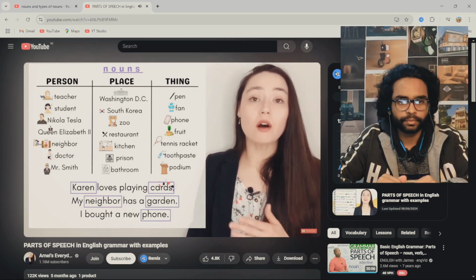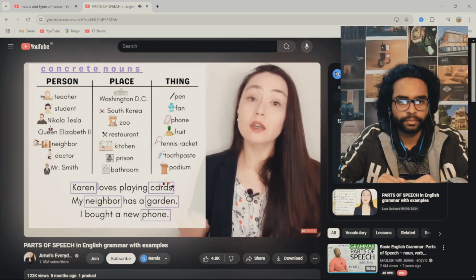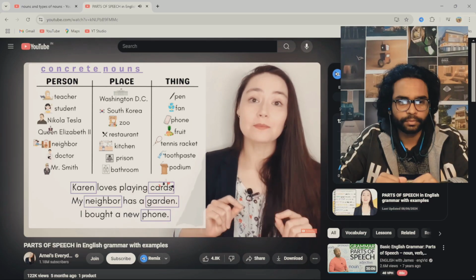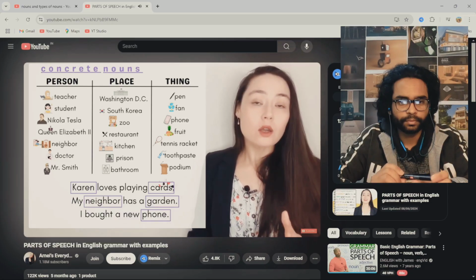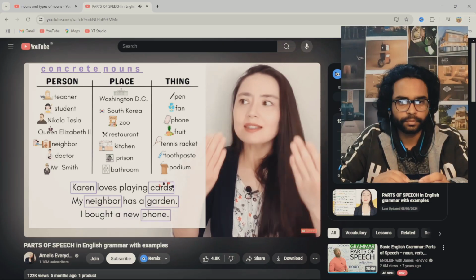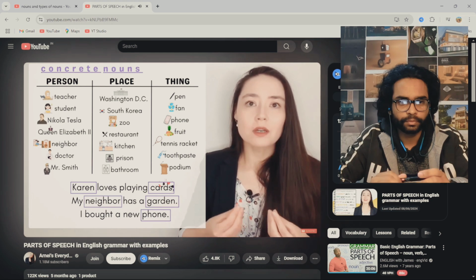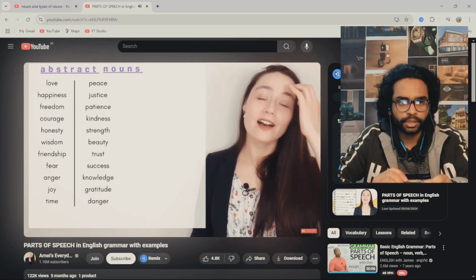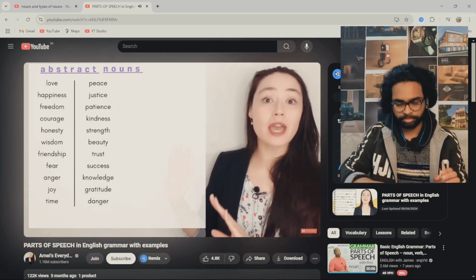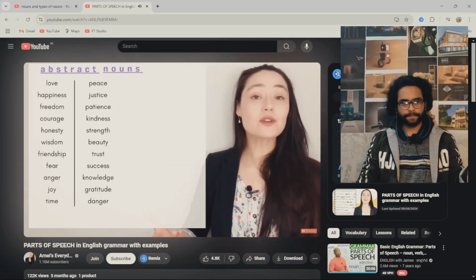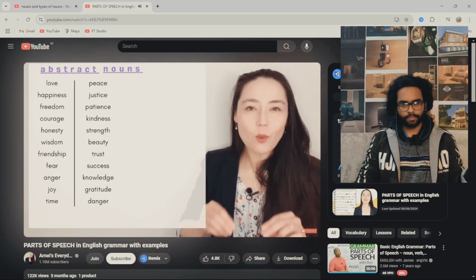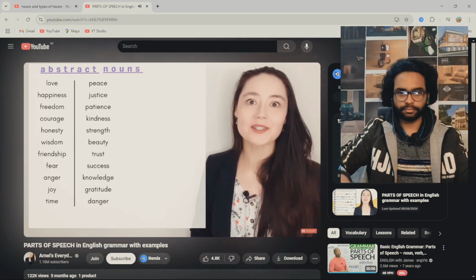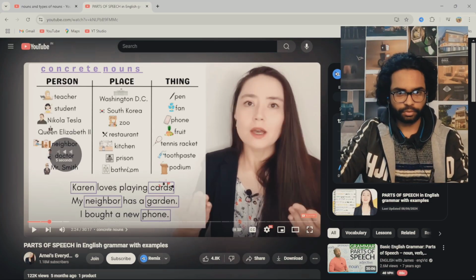All of these nouns are called concrete nouns. Why? Well, because you can feel them, you can see them. But with some nouns, you can't see them, you can't touch them, you can feel them. These are called abstract nouns. And if any of this vocabulary is new for you, use your favorite dictionary or translator. I just want to focus on the grammar. I don't want to go over all the definitions of these words. Okay, also I want to take some notes.